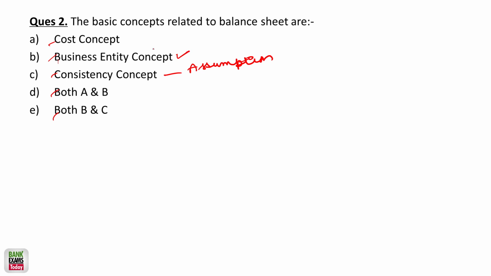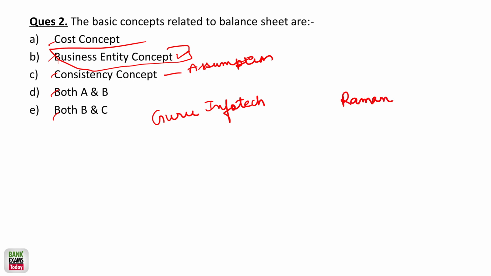Now, what is the business entity concept? Let's say Guru Infotech is the brand, the name of the company under which I make my final accounts. Although I'm a sole proprietor, the single owner of bankexamstudy.com, and it's under Guru Infotech, Ramandeep Singh and Guru Infotech are two different entities.